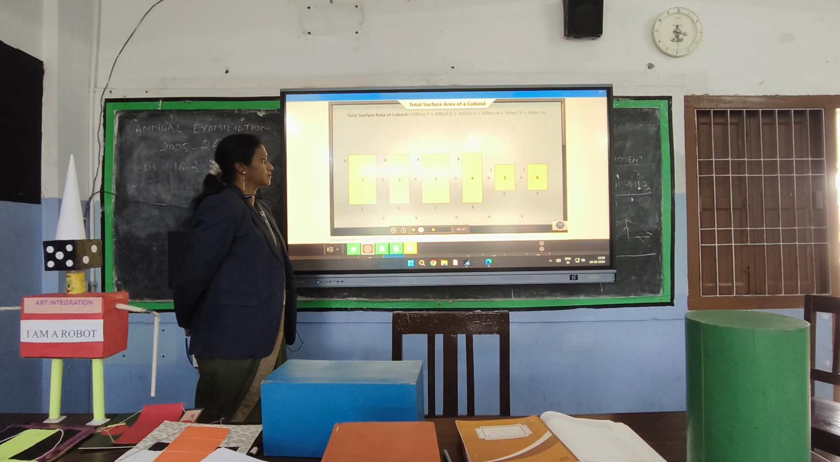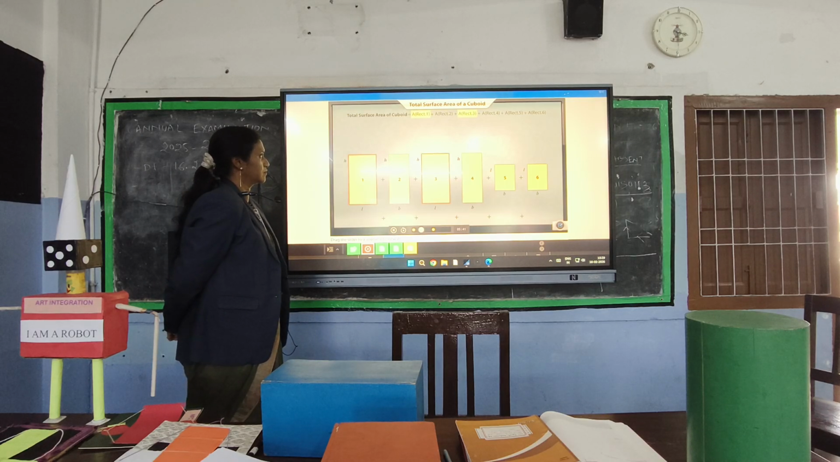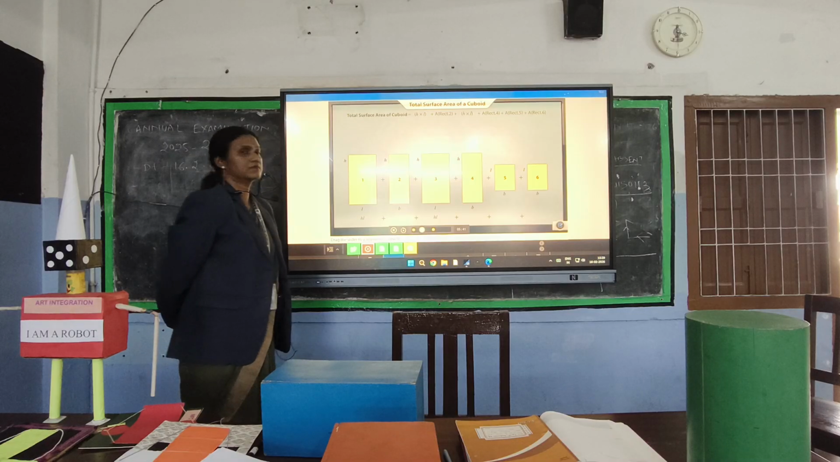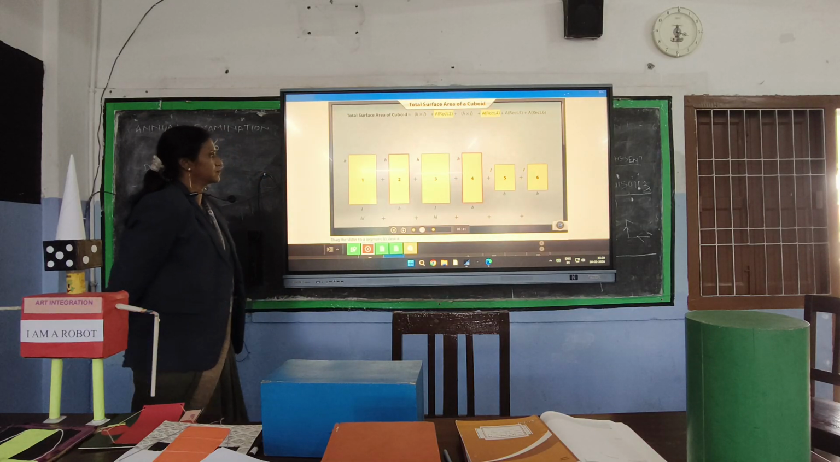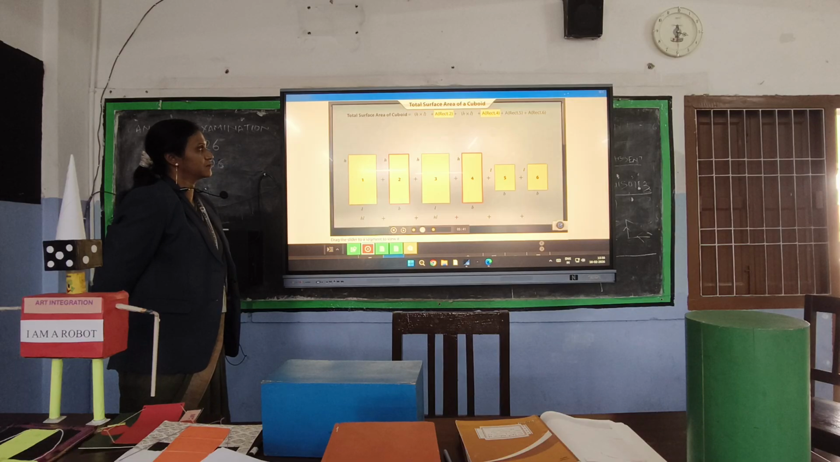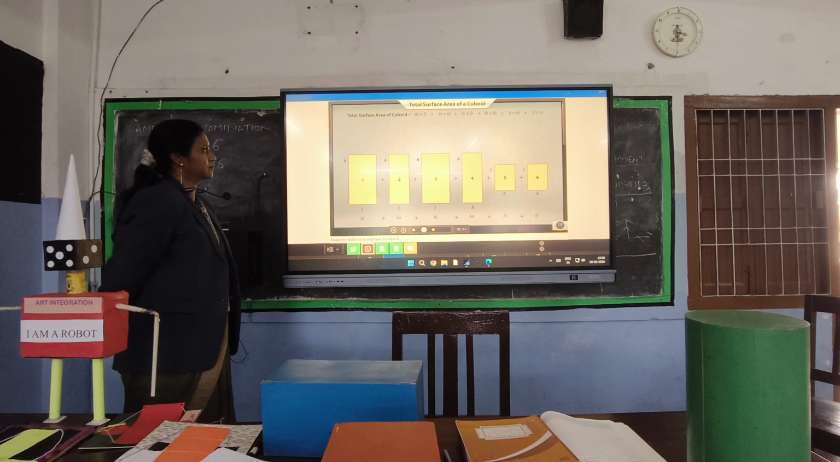Do you notice that the areas of rectangles 1 and 3 are the same? The area of each of these rectangles is h into L. Similarly, the areas of rectangles 2 and 4 are the same. The area of each of these rectangles is b into h. The areas of rectangles 5 and 6 are also the same. The area of each of these rectangles is L into B. On simplifying the expression, we get the following formula for the total surface area of a cuboid.